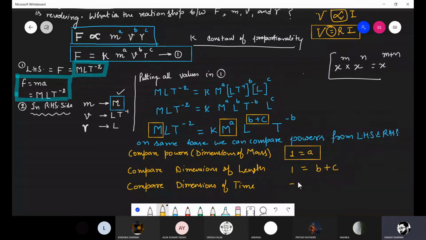So what is here? This is minus 2. The dimension of time in LHS is minus 2, and the dimension of time in RHS is minus B. So what is the result here? That is B equal to 2. This point is clear? Please tell me.